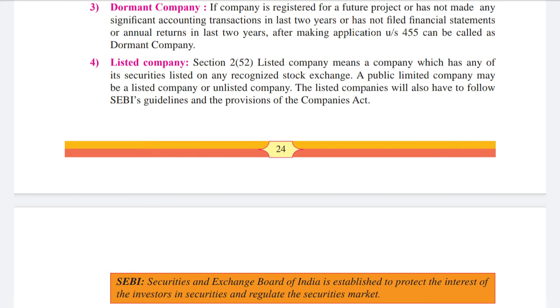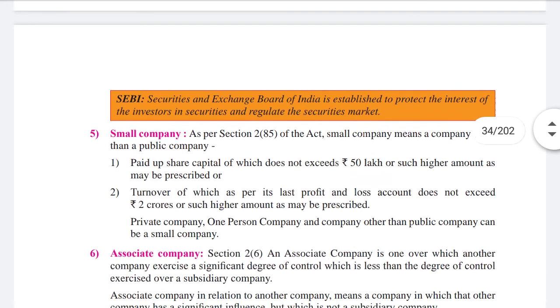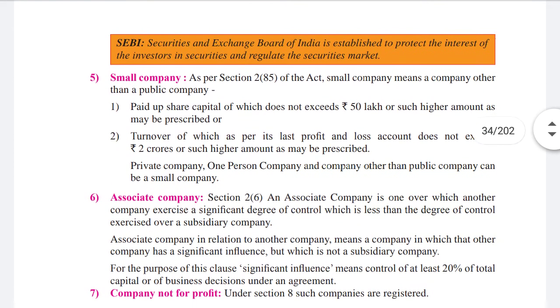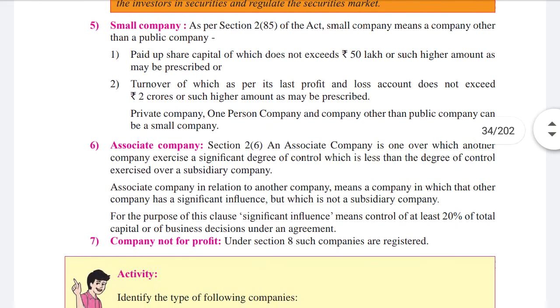Now, if you have seen the Zee Business channel, it's a news channel where they give all the information related to stock markets and all. So over there it should be registered. SEBI, Securities and Exchange Board of India, is established to protect the interest of the investors in securities and regulate the securities market.